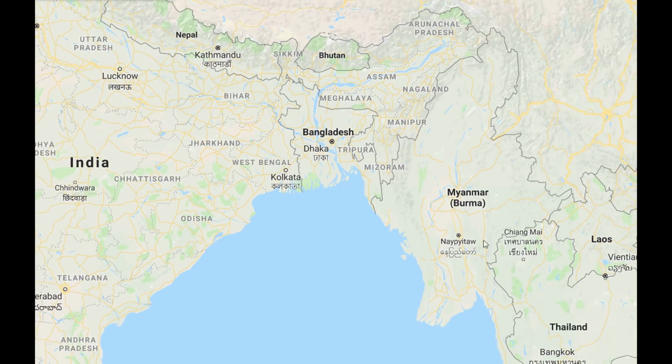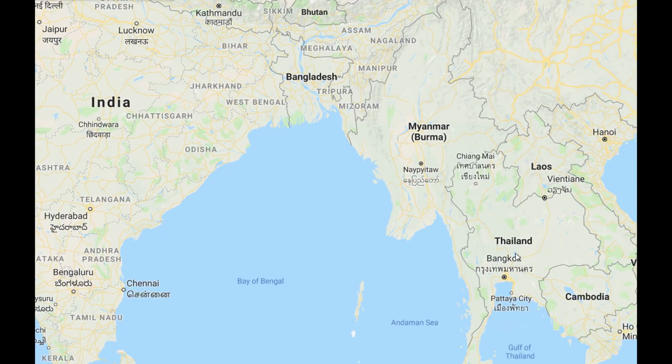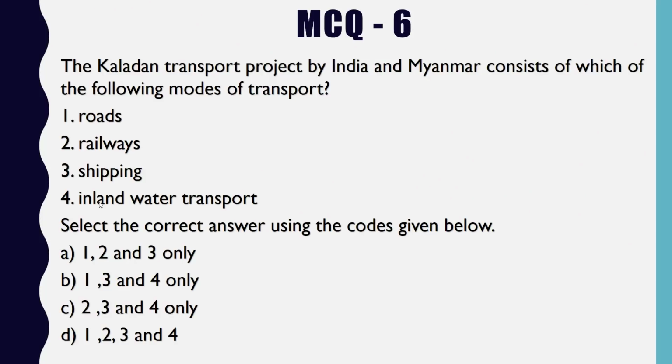Other than that, of course, once this project is completed and the Sitwe port is functioning, we will have better access to the ASEAN nations as well through Myanmar, Thailand, Laos, Cambodia, Vietnam. All these countries can be connected. So coming back to the question. Kaladan project will definitely involve inland water transport since Kaladan river will be used. So automatically we can omit option A.